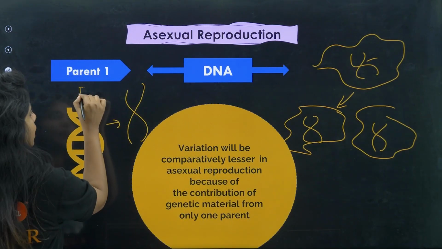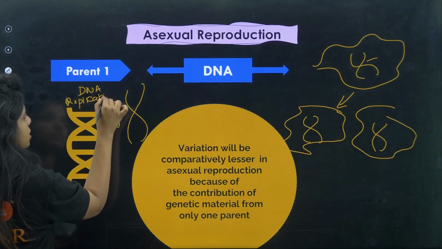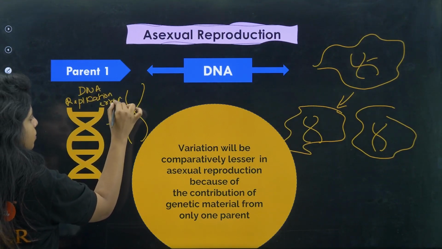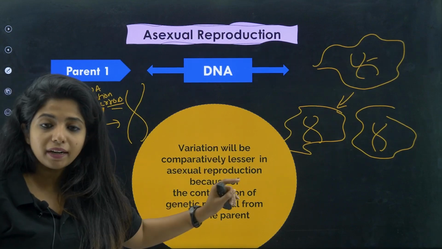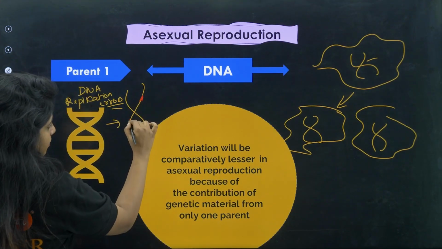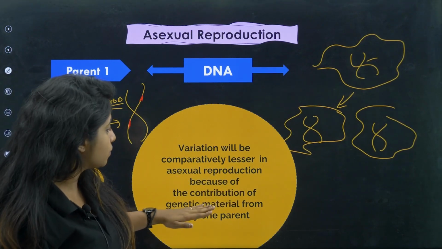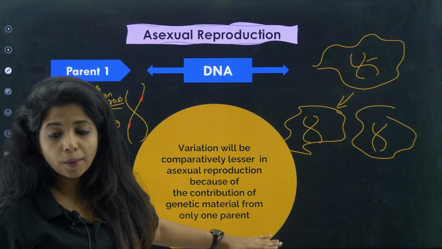The DNA, again, same thing, DNA replication errors. Due to this, I can expect a certain amount of variation that would also be really less. So variation will be comparatively lesser in asexual reproduction because of the contribution of genetic material from only one parent.